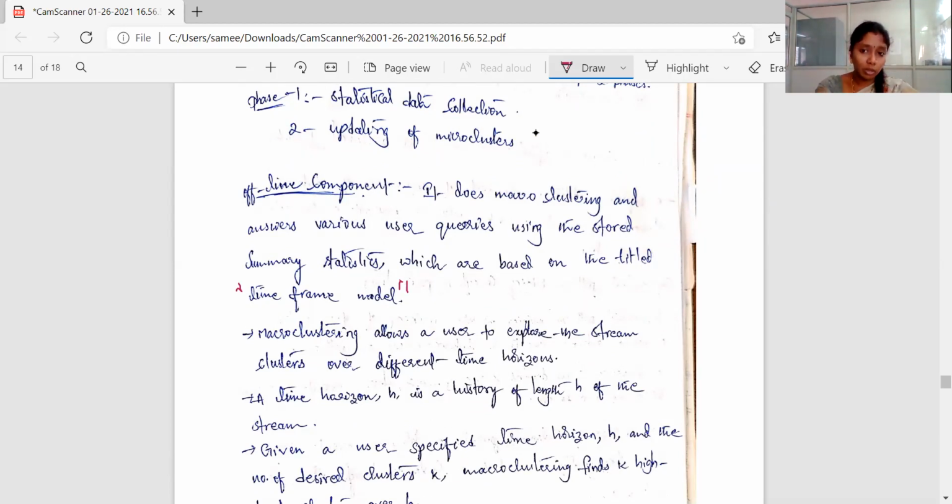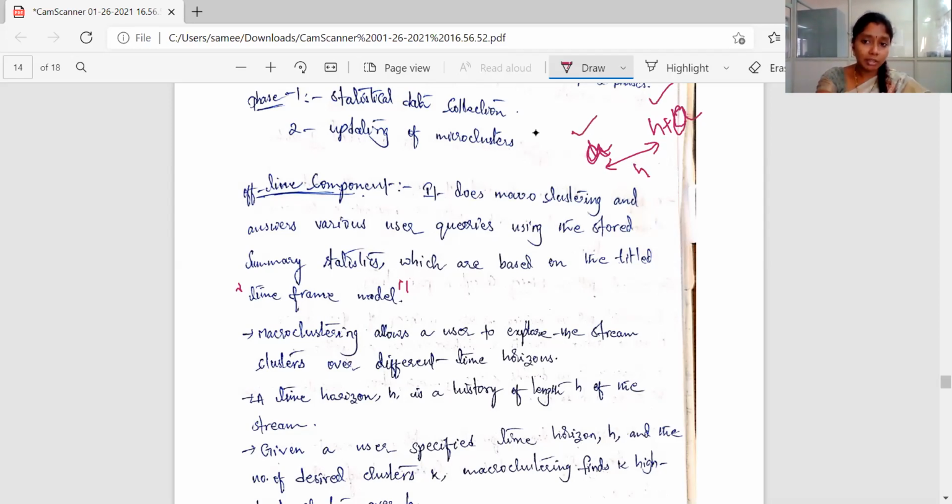So suppose I take a time horizon called h. Within that time horizon, this is the current time, for example. So there is a time difference of h.